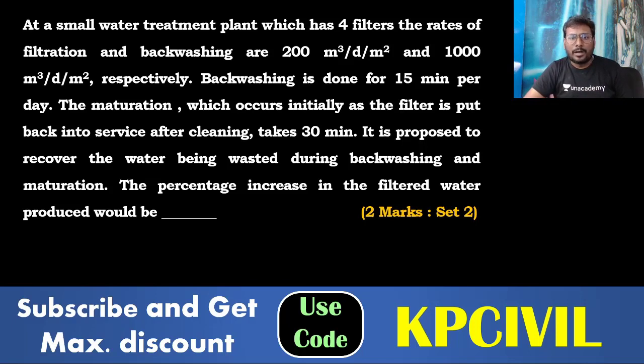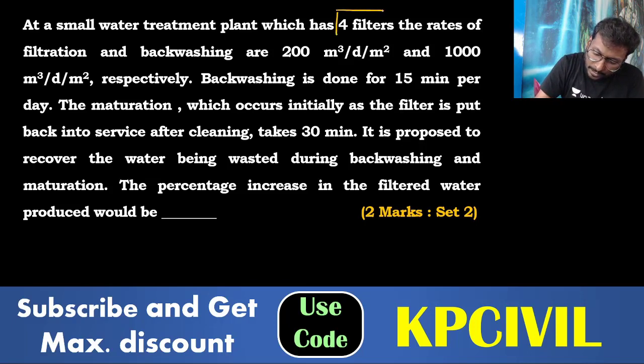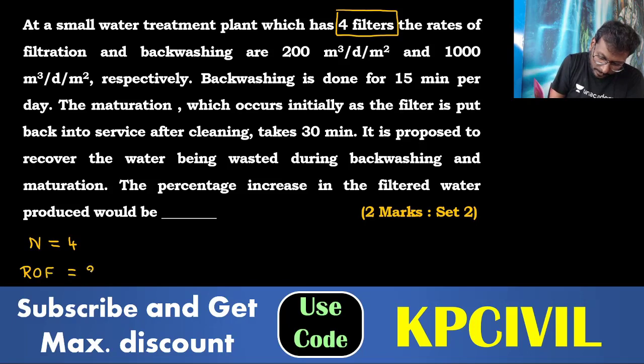A small water treatment plant which has 4 filters. N is equal to 4. Rate of filtration 200 meter cube per day per meter square.